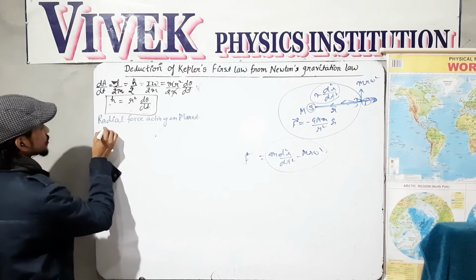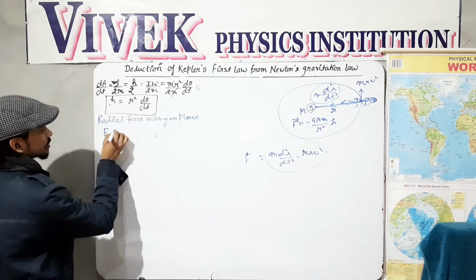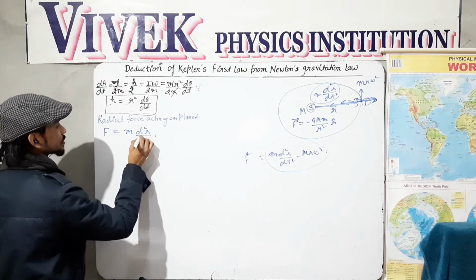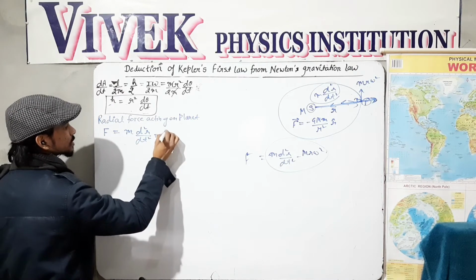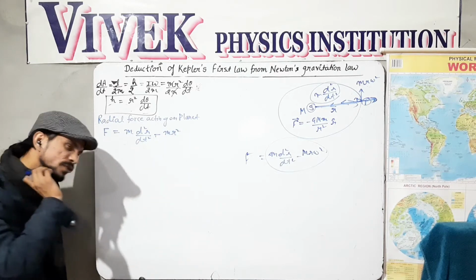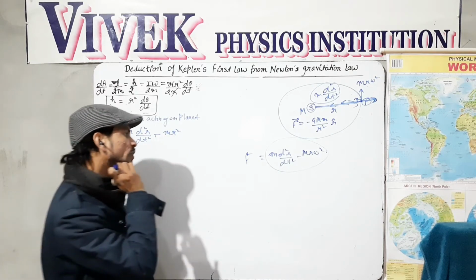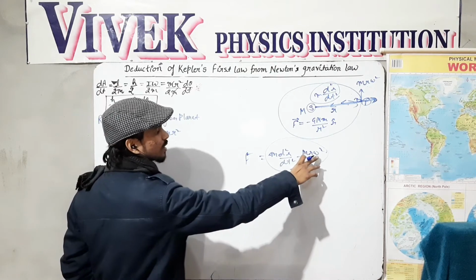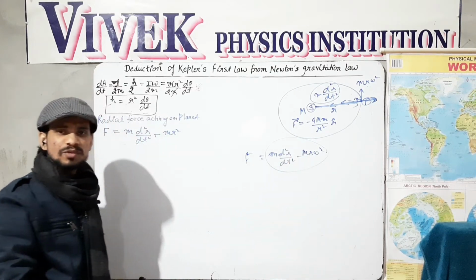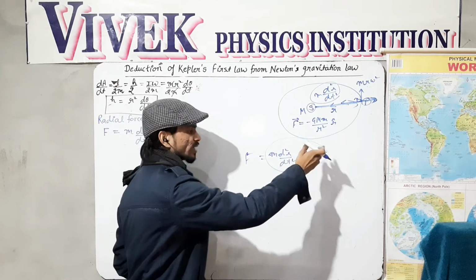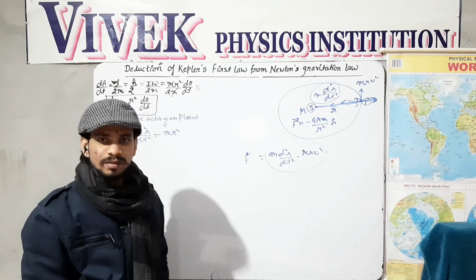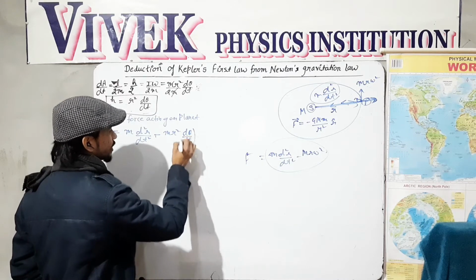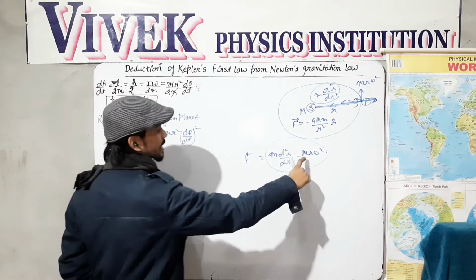So the radial force on the planet is F equals m d square r divided by dt square minus m r omega square. And omega is nothing but d theta over dt, because angular velocity is the rate of change of angle, and its square is taken because this is m r omega square.